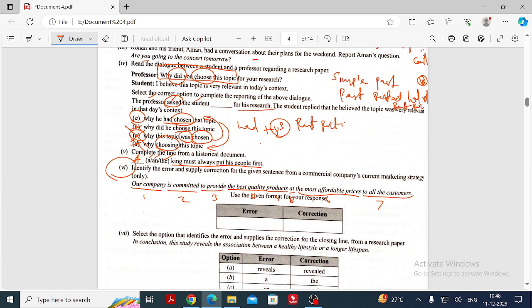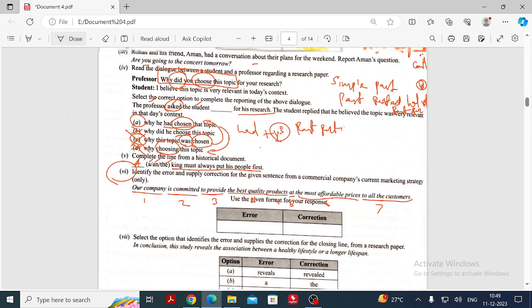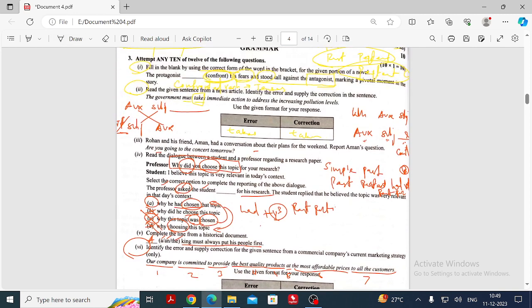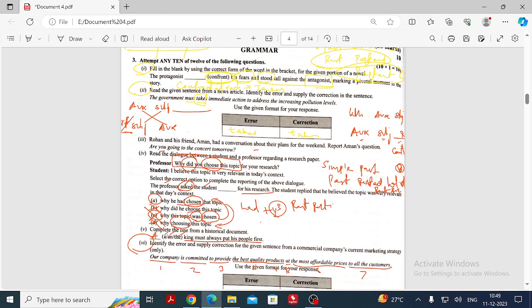Our company is committed to provide the best quality products at the most affordable prices to all the customers. Okay, split it 1, 2, 3, 4, 5, 6, 7 and then try to find out which segment has the error. Error spotting, you should split. The very previous sentence is very easy. That's what we have written here: The government must take. First, obviously they have given the mistake. But here you should remember it.